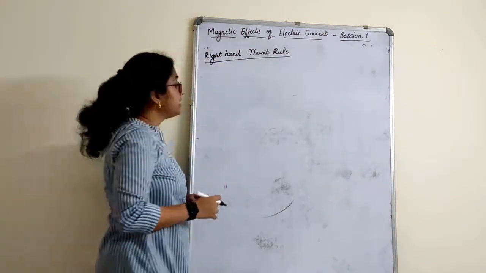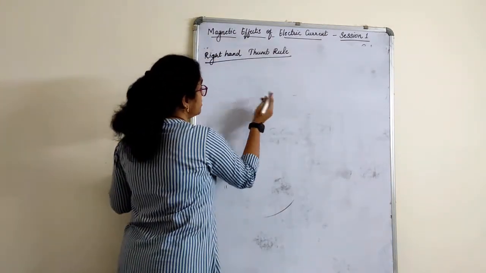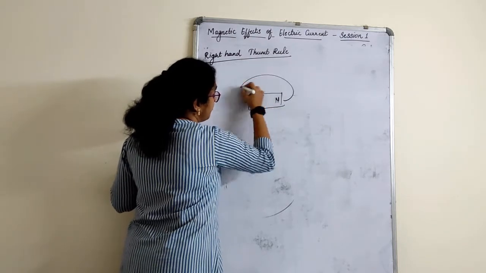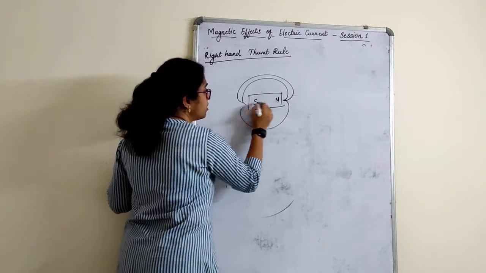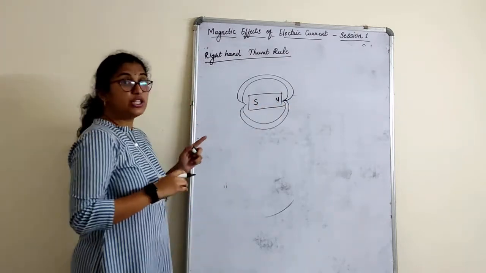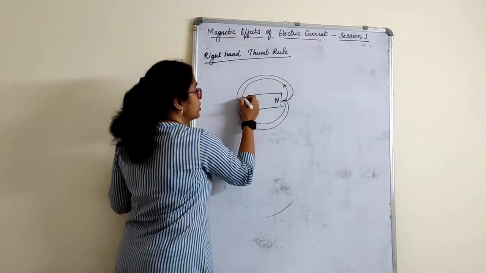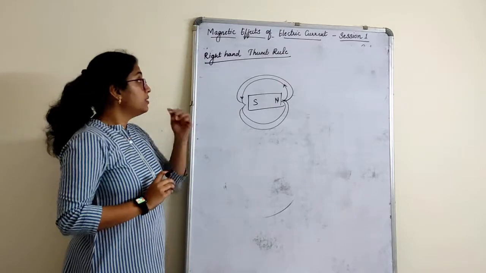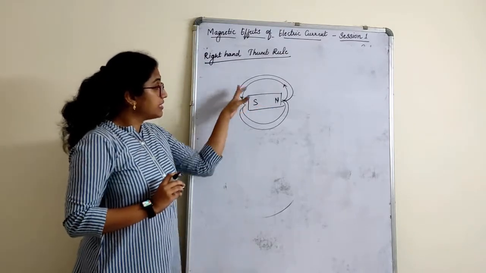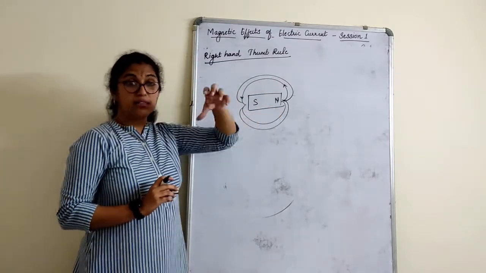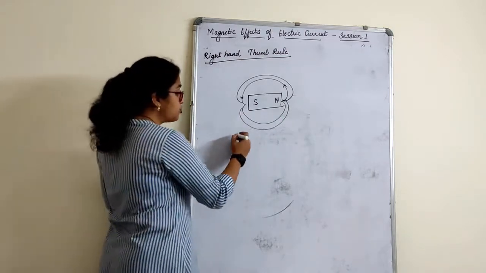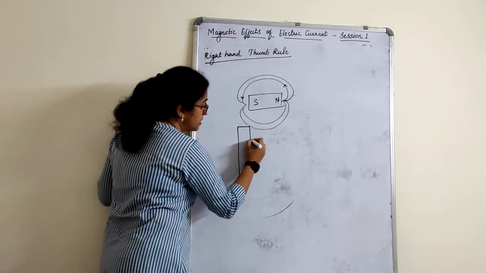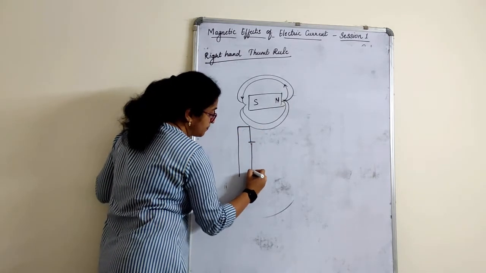So now, what we discussed initially: this is a magnet where the magnetic lines of force move from north to south, right? So we know the direction, starting from here and ending here. Now suppose I have a straight conductor, right? This is a straight conductor and the ends of it are connected to a battery.